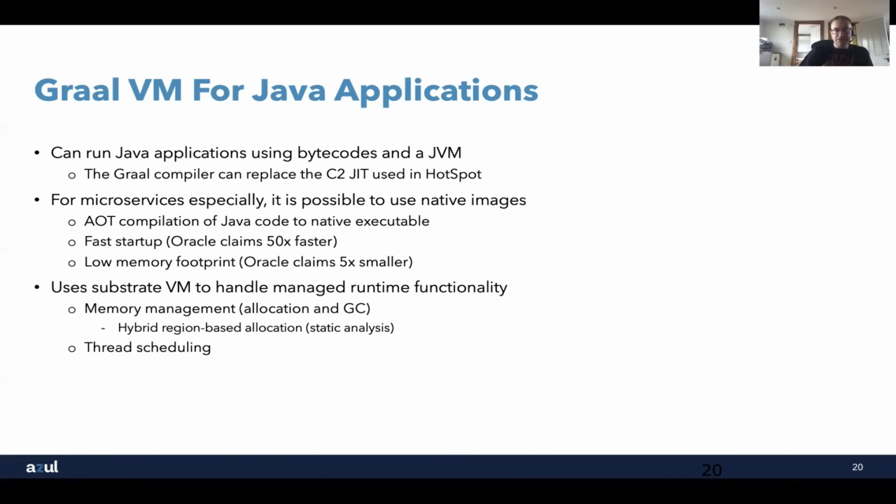As I said, we use a substrate VM to handle the managed runtime functionality, and it's something to consider from the point of view of performance, because in that case, what we need to think about is how memory management happens. You know, we have lots of different garbage collection algorithms that get used in HotSpot. How does it actually happen in the substrate VM? The way it does is through a hybrid kind of effect, or a way of doing things. It's region-based allocation, static analysis, and so on. So all sorts of things to understand there.